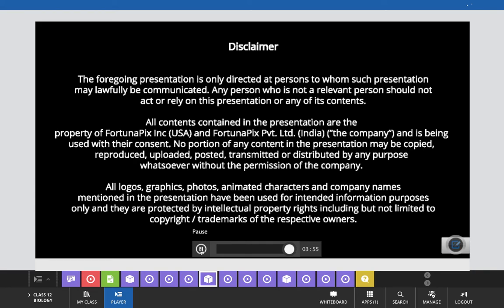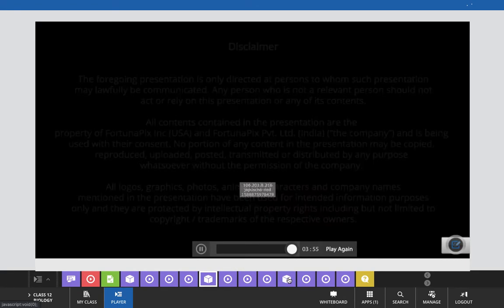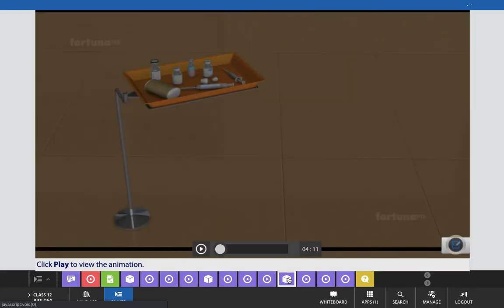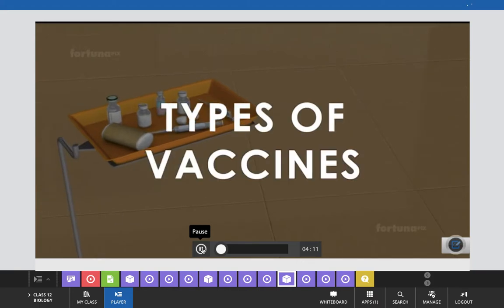Now I think it is clear to all of you about the cell-mediated immunity also. And now come to watch this video where we will learn about the vaccination, which is also a type of technology by which we are inducing the immunity. Types of vaccines.